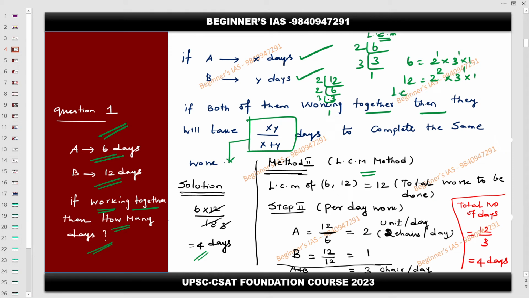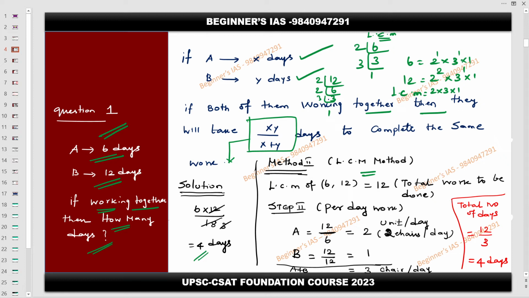So what is the LCM? Listen carefully how to take the LCM. You need to take all the prime factors present in both: 2 is present here, and 3 is present here. Then take the maximum power of each. That is very important.